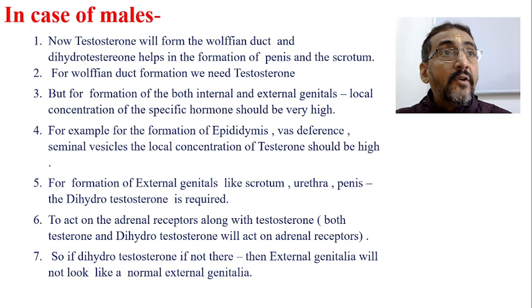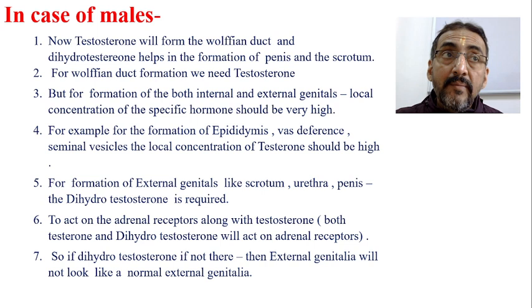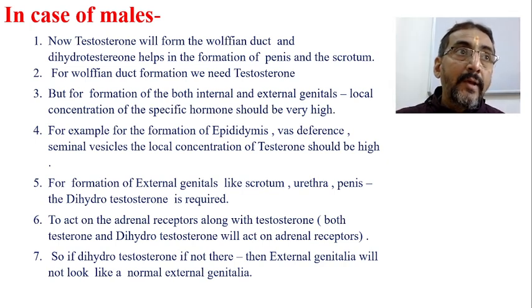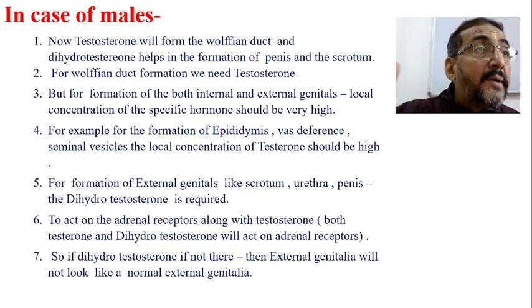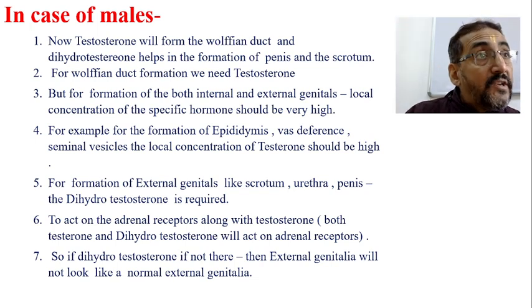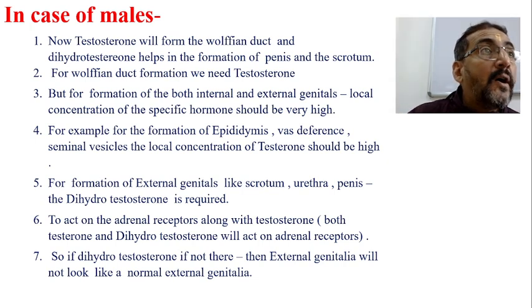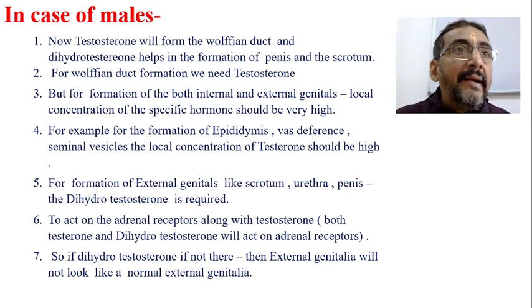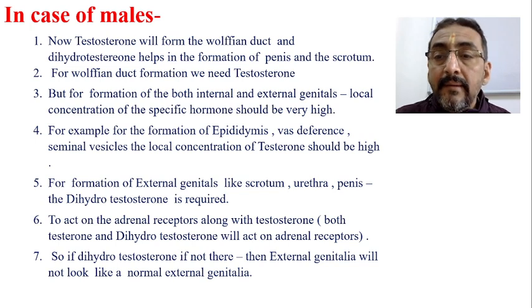If the testosterone is normal, then the internal genital organs of the male will be properly formed. If dihydrotestosterone is normal, then the external genital organs of the male will be properly formed. Up to that point everything was normal, but unfortunately if there is no proper concentration of these two hormones, then in spite of having everything normal till that point, the formation of the testis and the Wolffian duct, there will not be proper formation of the external and internal genital organs in the male.